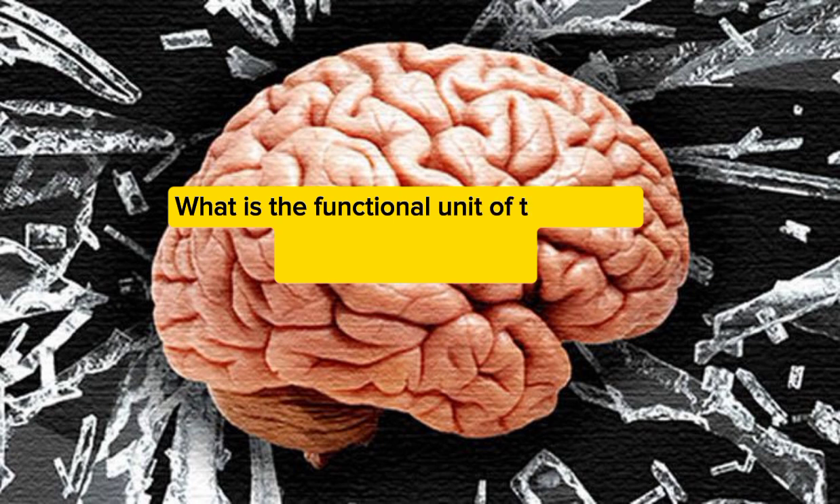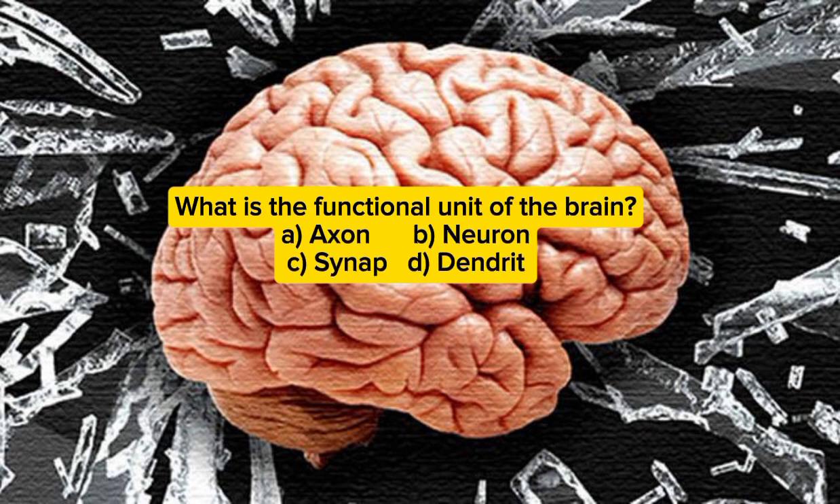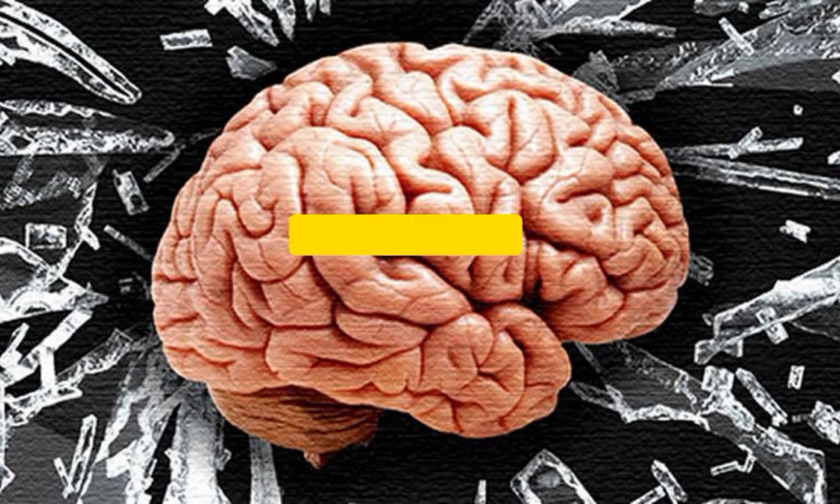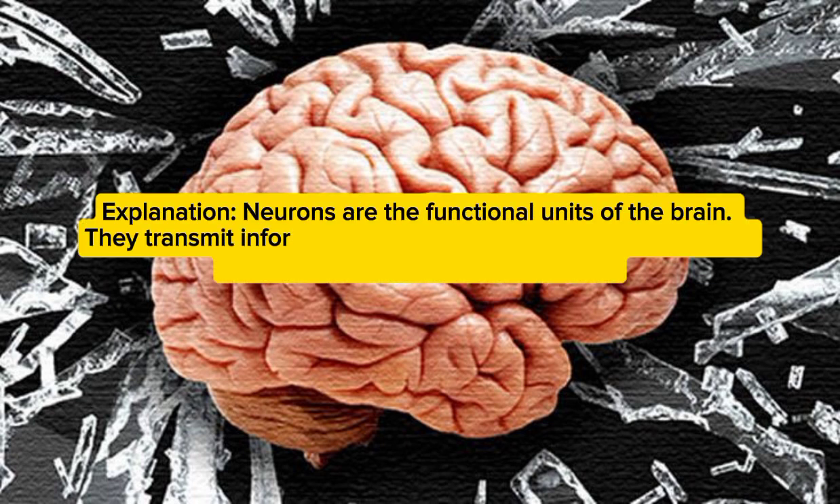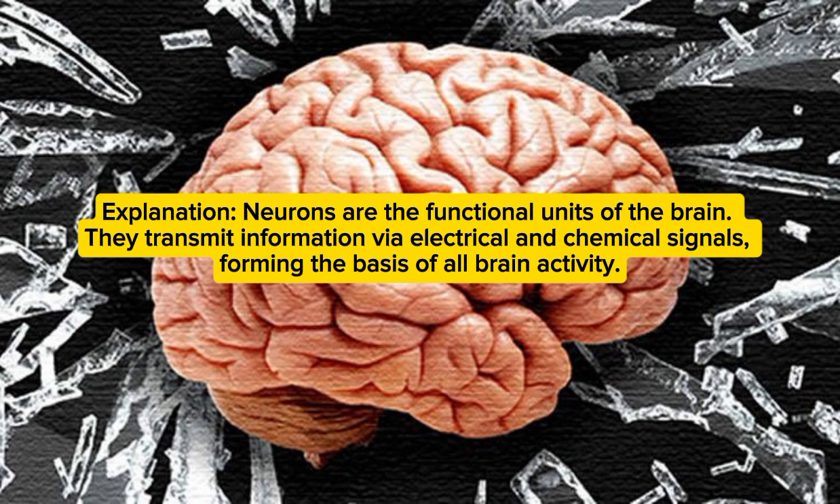What is the functional unit of the brain? A. Axon, B. Neuron, C. Synapse, D. Dendrite. Answer: B. Neuron. Explanation: neurons are the functional units of the brain. They transmit information via electrical and chemical signals, forming the basis of all brain activity.